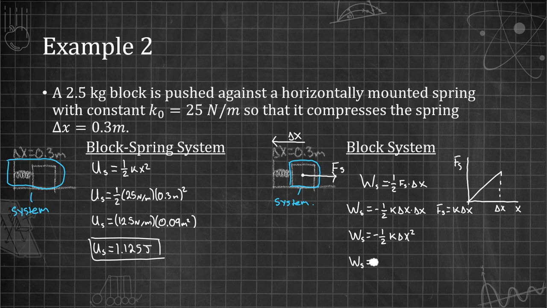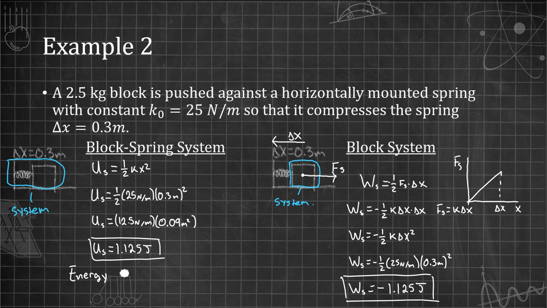Now, if we substitute in the equation for the spring force, F_s equals kx, we should see that our equation for the work done by the spring ends up being negative 1/2 k times delta x squared. Calculating our value for the work done by the spring, we get negative 1.125 joules. So as we look here, we see that the spring potential energy is the same magnitude as the work done by the spring in just the block system.